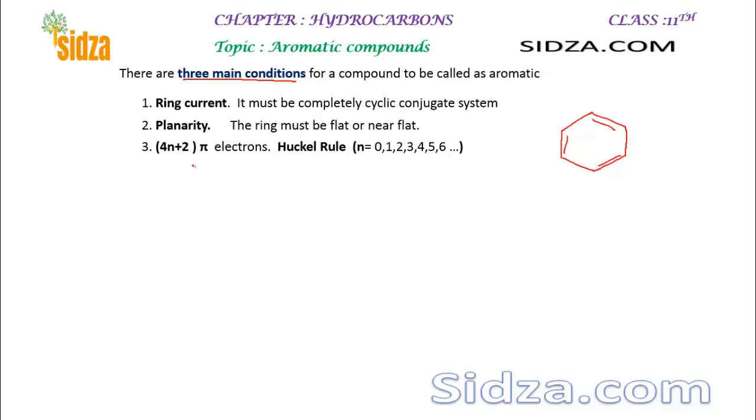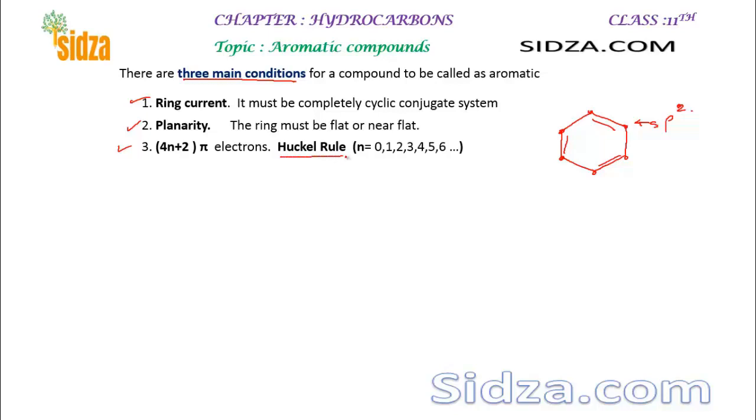The second point is that it should be planar, right? That means every carbon atom should be sp2 hybridized, so the molecule is planar. If it is not planar, it will lose its aromaticity. In benzene, every carbon is sp2 hybridized, so all the atoms are in plane, so the molecule is flat. It is planar. And the third most important point is that the molecule should obey the Huckel rule.